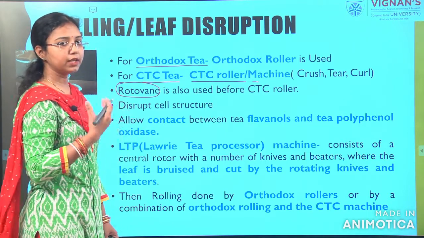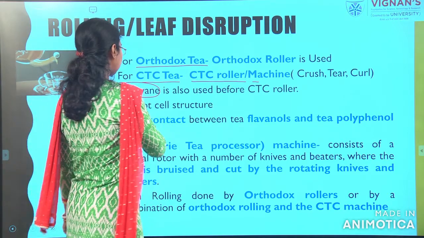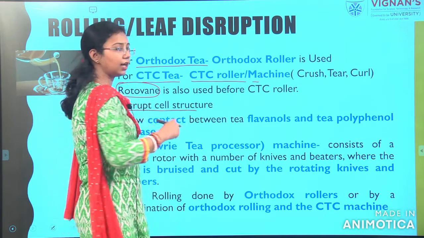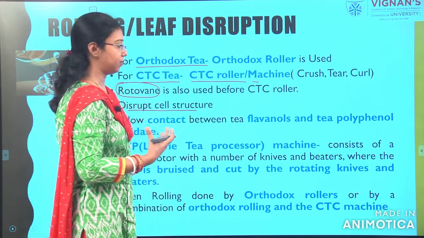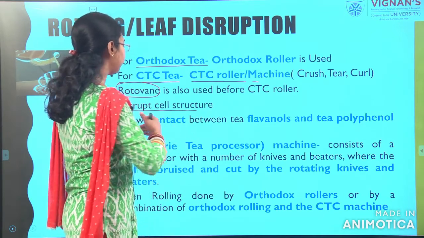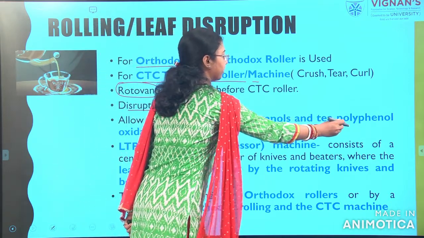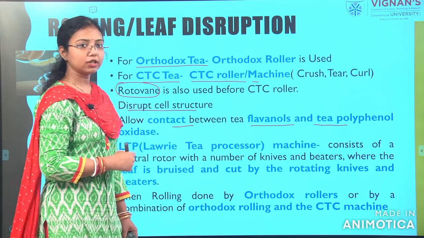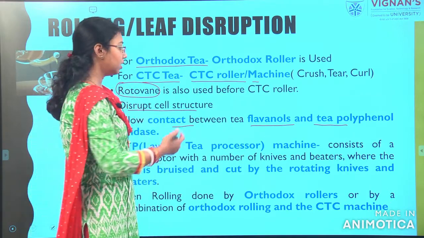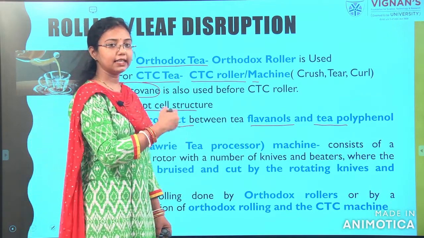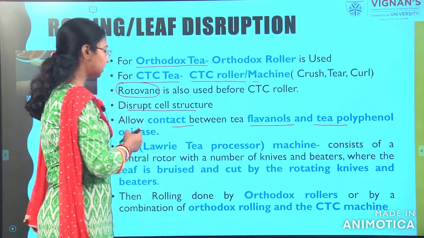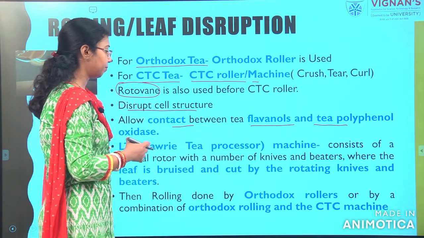What will it do? It will reduce the size and disrupt the cell structure of the tea leaves. This allows contact between the flavonols and the tea polyphenols and polyphenol oxidase. In this step, the tea flavonols and polyphenol oxidase come into contact.